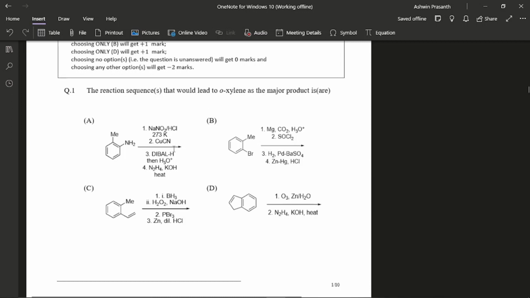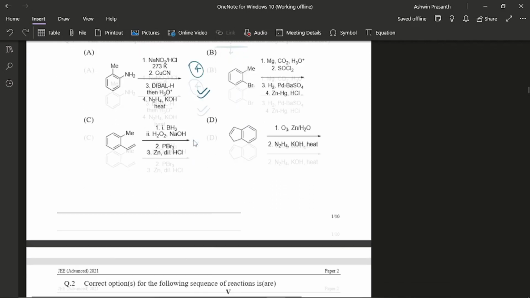The question had all the standard reagents in it. It's pretty easy. You just have to be very careful about what they were asking. Orthoxylene, you needed to know the common name, and also you needed to make sure that you didn't make any silly mistakes or miss some carbon, because it was very easy to make a mistake in the number of carbons or get the common name wrong. Otherwise, the reagents are not very hard. So I was able to solve it and I got all 4 marks here.